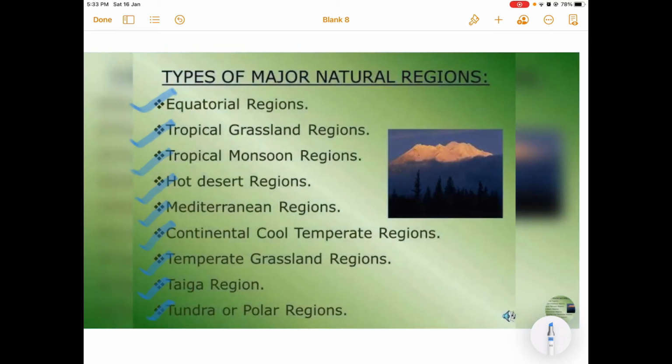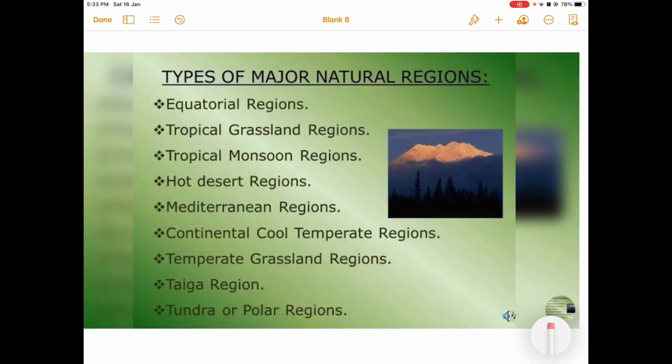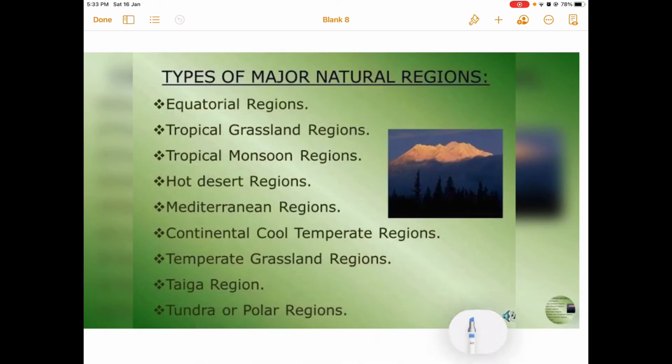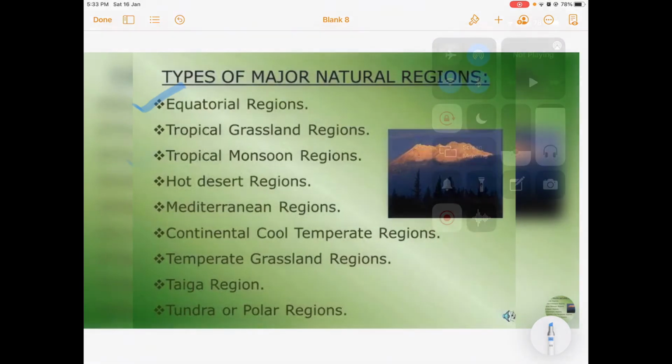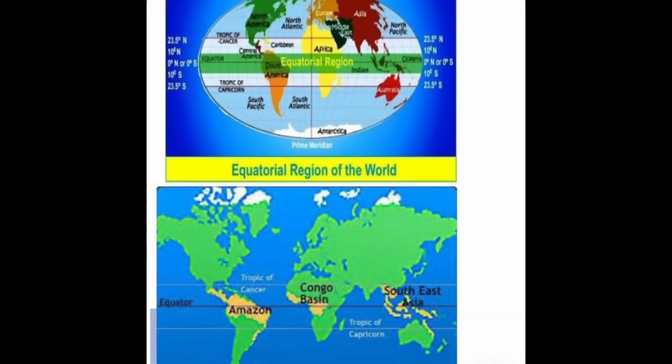But according to the reduced syllabus this year, children, we are going to study only the equatorial regions. Then we will study the tropical monsoon regions, hot and desert regions, and the Mediterranean regions in detail. So let's first talk about the equatorial regions of the world in detail.